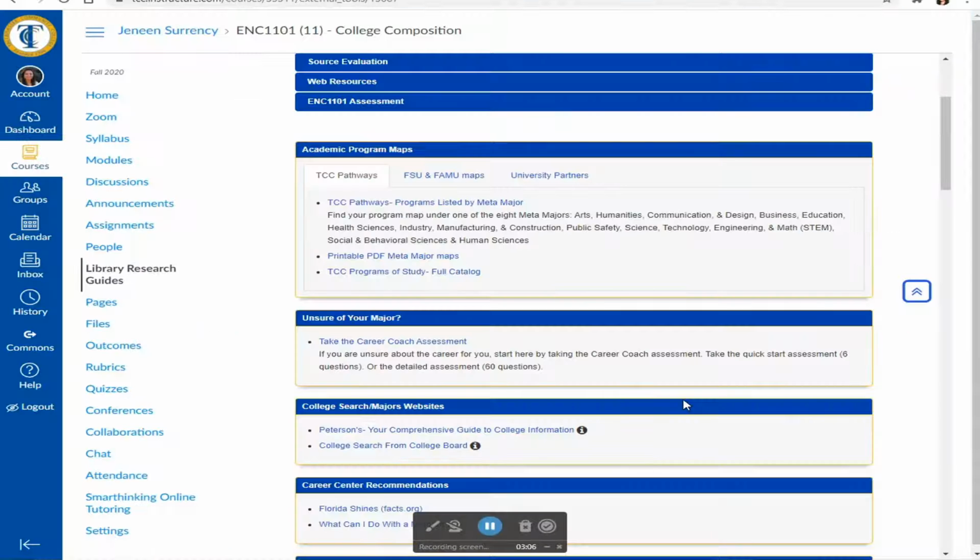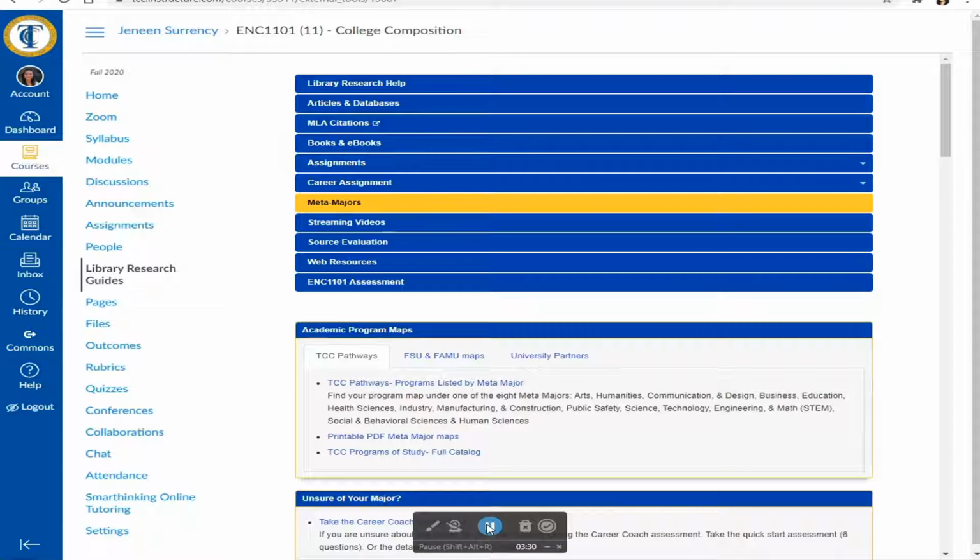If you are still struggling with selecting a major or using the meta majors to help you get more focused on a major, then I recommend taking the Career Coach Assessment. This can be a quick assessment of just 6 questions or a larger assessment of 60 questions. It will recommend to you careers based off of your answers and your interests. Once you have selected your major, you are ready to start your research.